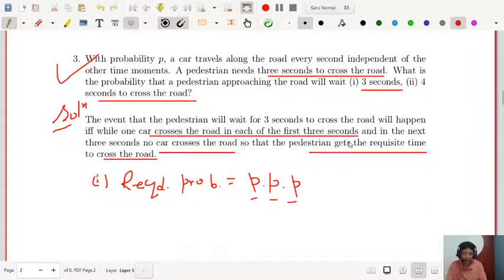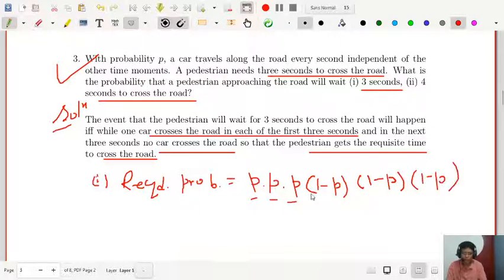That is why the man cannot cross the road during that time. But now the man will cross the road. That means in the next 3 seconds no car is crossing the road. So that will be given by 1 minus p. No car is crossing the road is 1 minus p, because p is the probability of a car crossing the road, and 1 minus p the second, and the third one is 1 minus p.